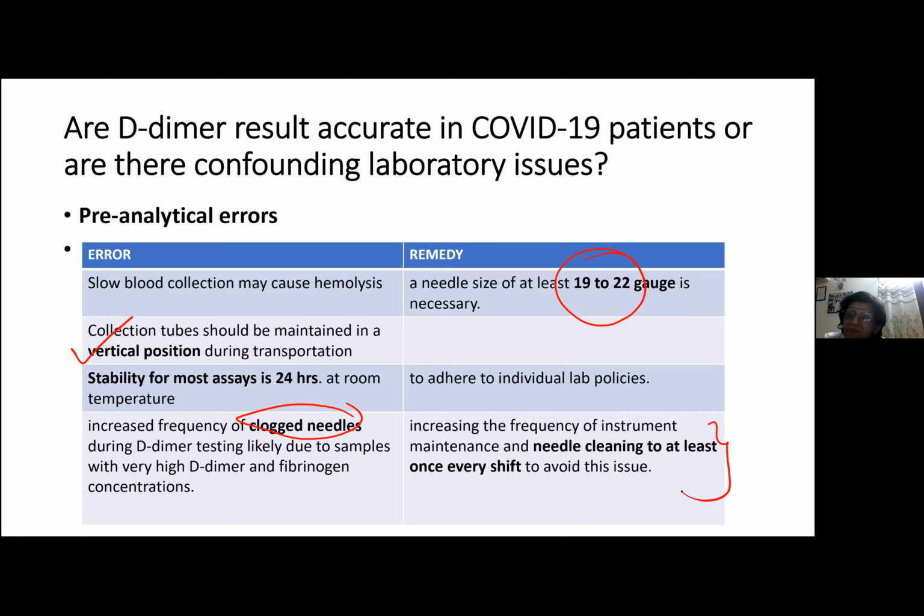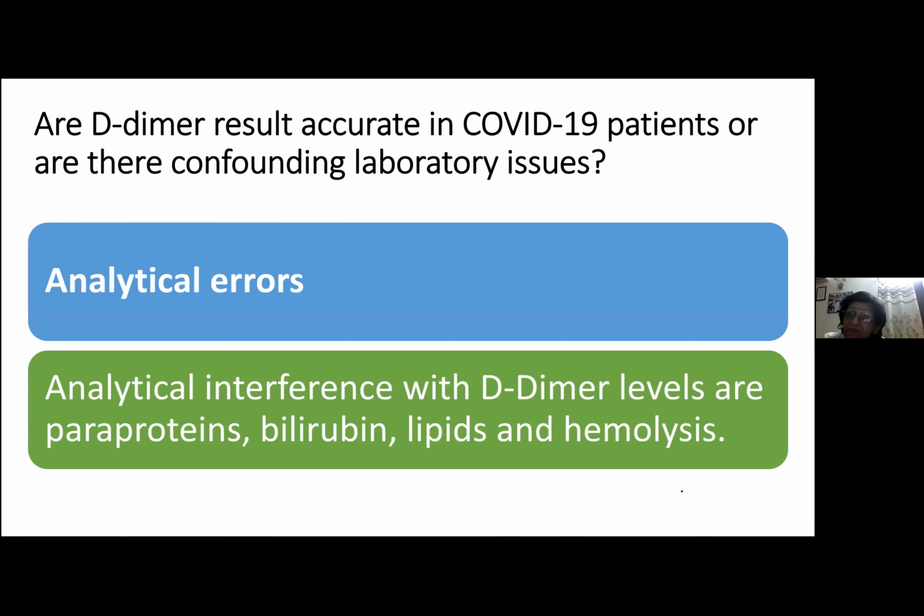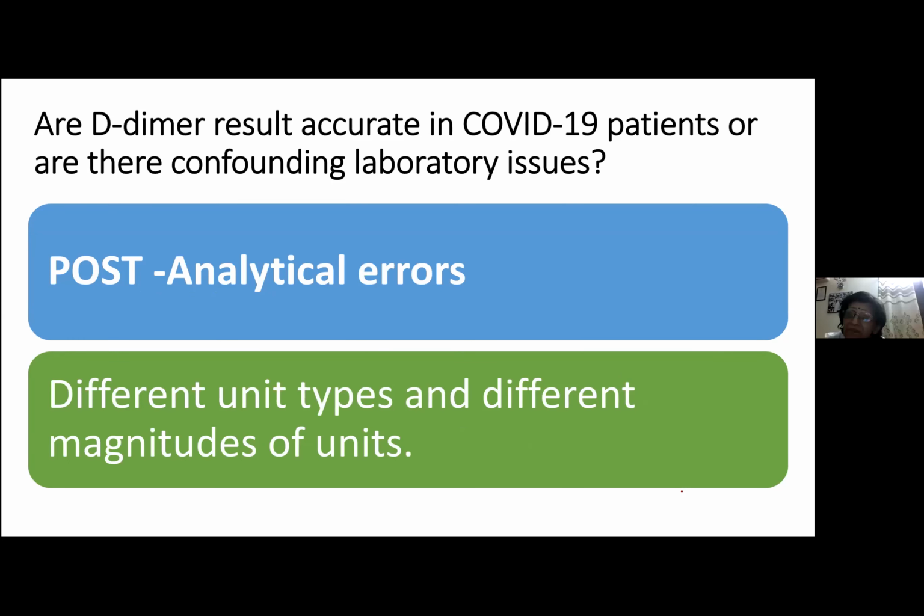What about the analytical errors? Everybody should know that D-dimer testing can be interfered with by bilirubin, lipids, hemolysis, and paraprotein. So you should not have a hyperlipemic sample, a jaundiced sample, or a hemolyzed sample, and not paraproteins, as in multiple myeloma or CLPD patients. Please remember this. These are analytical errors. If they are present, you should take proper precautions. Whereas post-analytical problems are also very common. You know why? Because there are different units used for D-dimer testing, and different instruments and different assays are used.